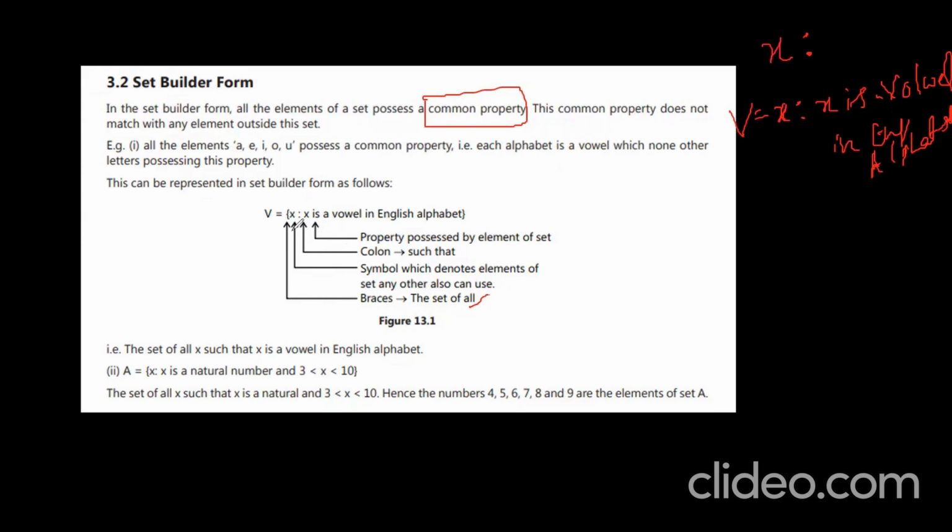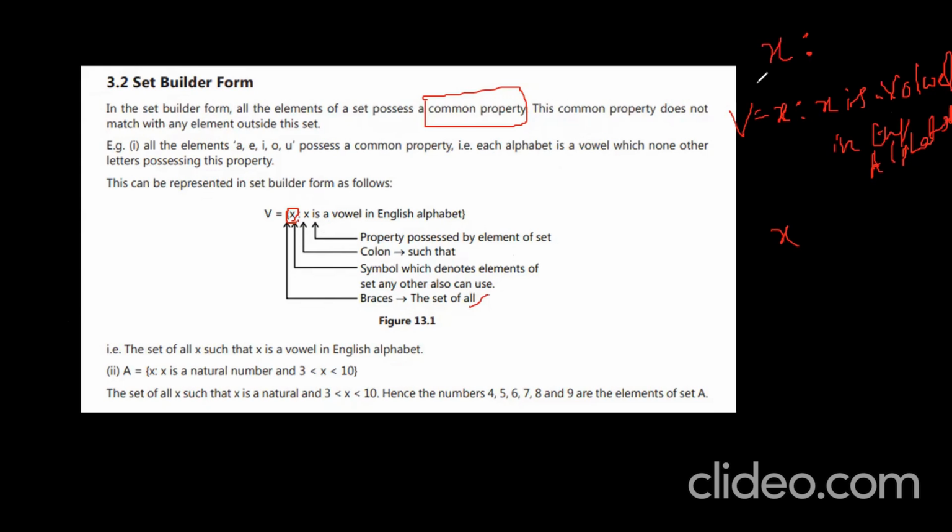Braces, set of all x, and any other letter can also be used. x means any one number, then a colon meaning such that, and the property possessed by the elements of the set. So the set of all x such that x is a vowel in the English alphabet.